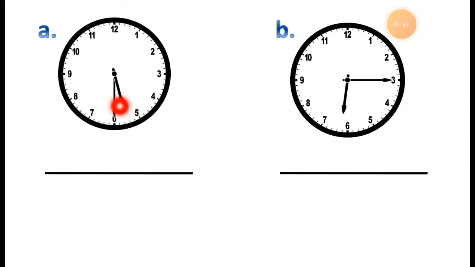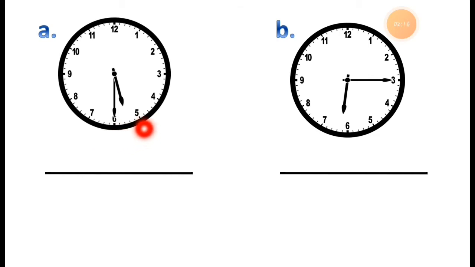Here is question number A. You have to check the short hand first. Which hand do you have to check? The small hand first. It is between 5 and 6. So you have to take the first number, which is 5.